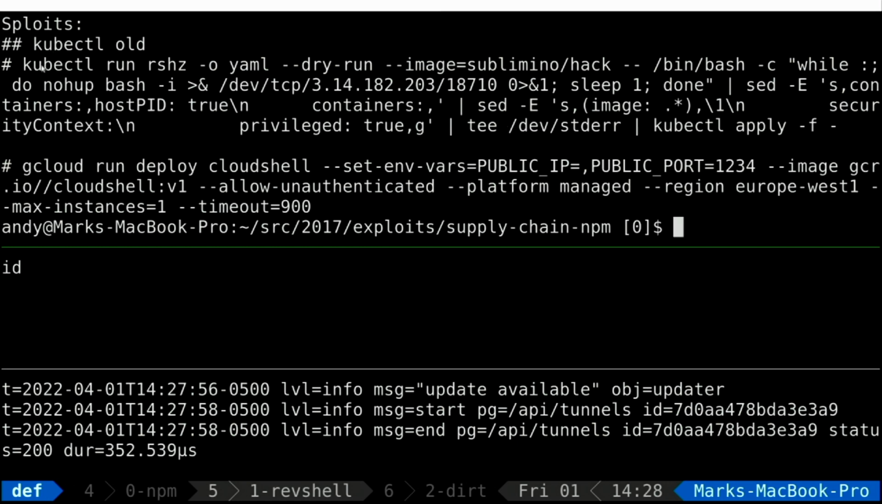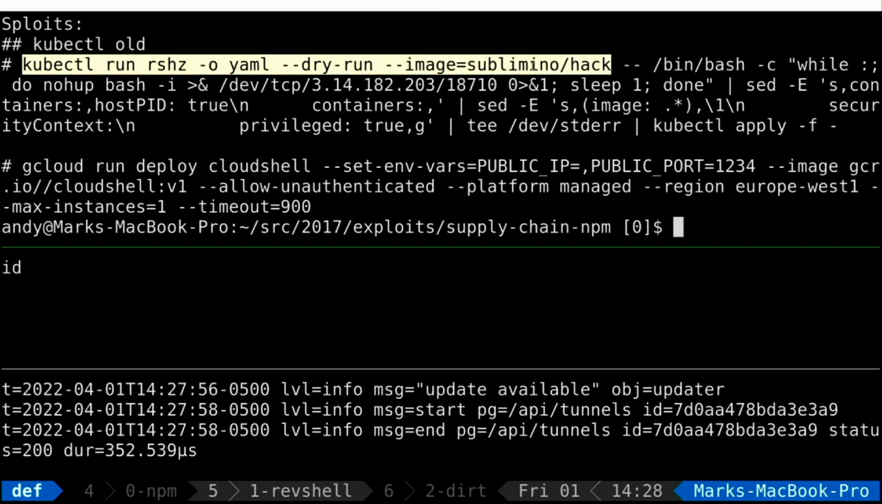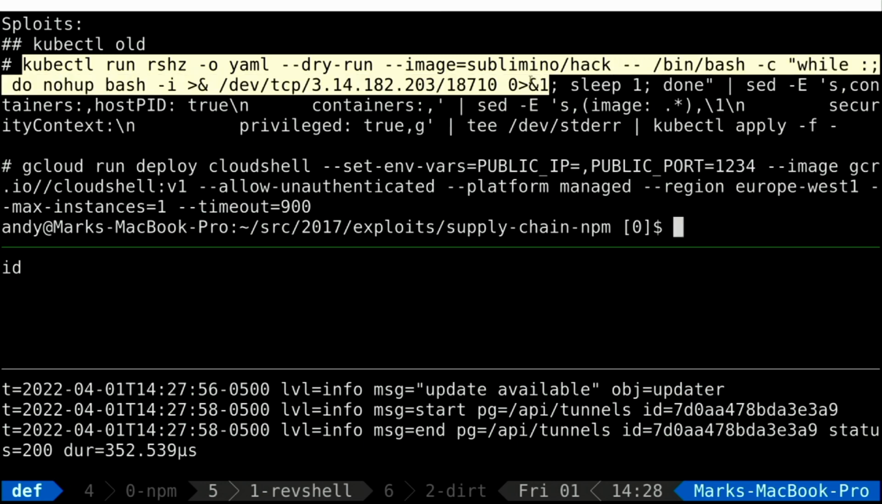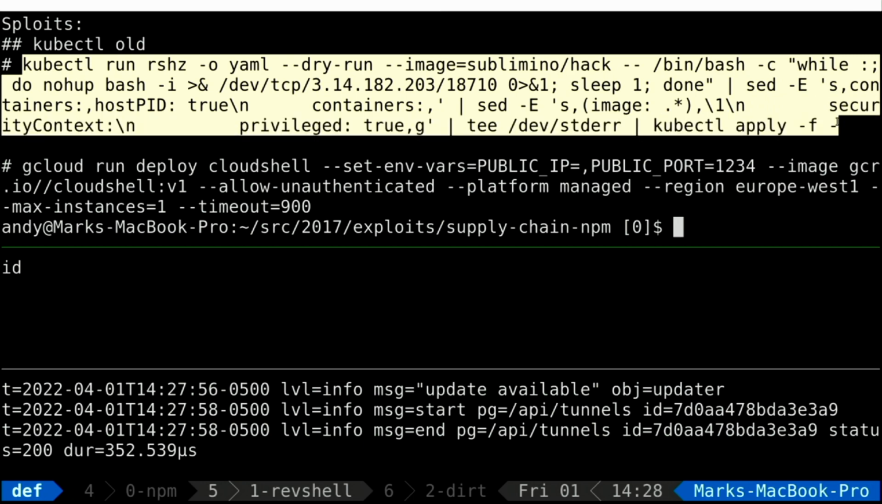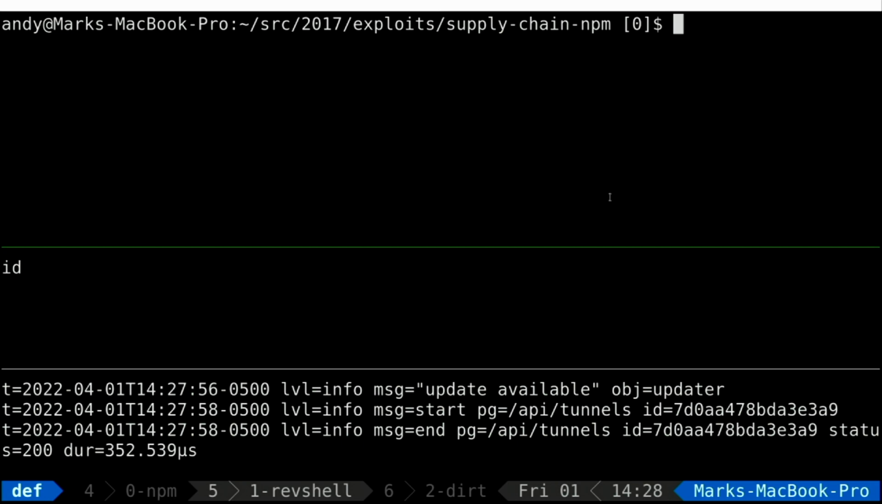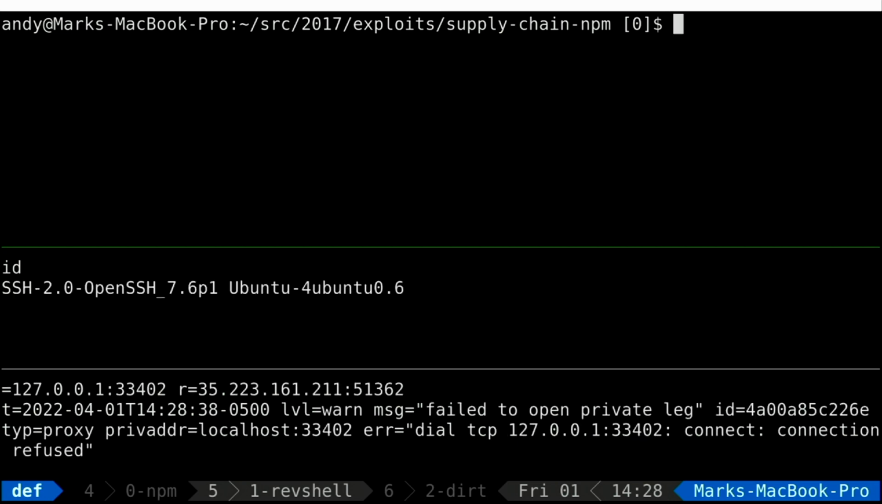And here we go. This is what we're going to run. kubectl run reverse shell, output YAML. That image sounds plausibly safe. This is our reverse shell. That's the IP I'm coming into and the ports. And you can see that I'm doing some setting here. So instead of creating YAML to do this and maintaining it for every version, I'm just kind of cheating by having Kubernetes do it for me.